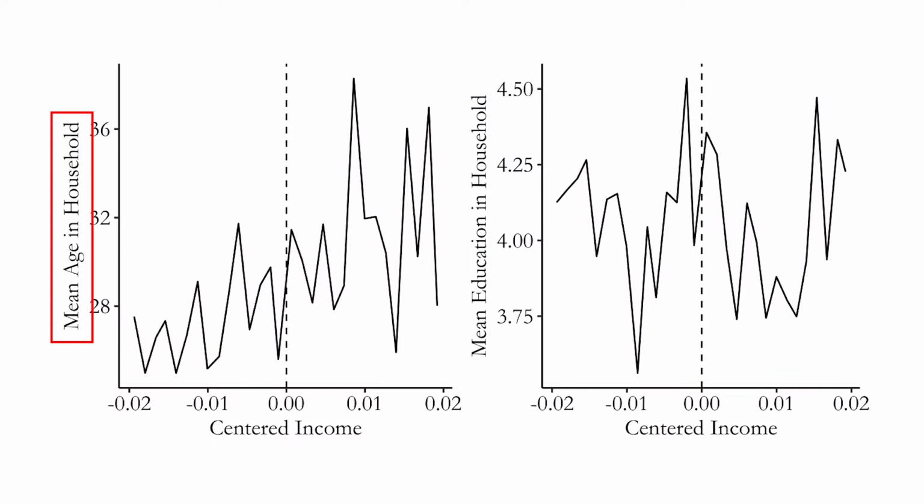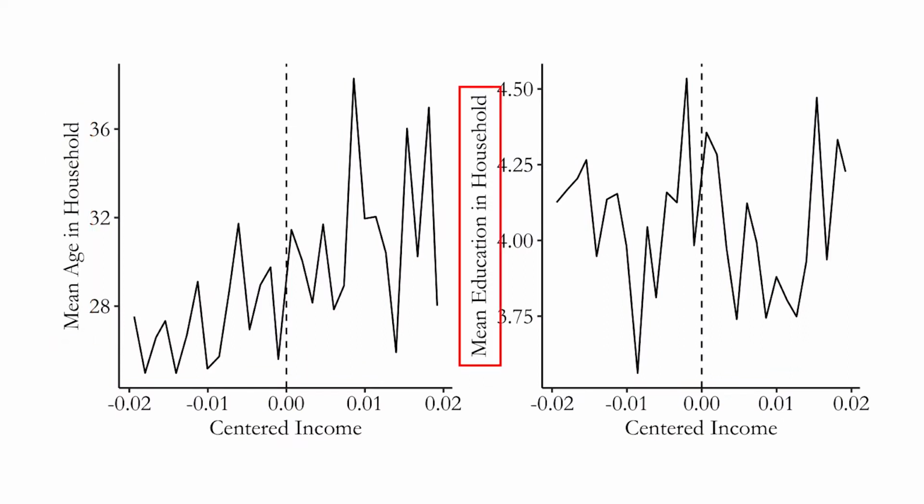How can you run this placebo test? How can you check whether there might be a problem with comparing those people just below to just above? Well, again, we're going to run regression discontinuity again. We're going to produce this exact same graph, but instead of the actual outcome variable as the dependent variable, we're going to use some controls, or covariates if you prefer. In particular, we're going to use the mean age in the household, and also how much education there is in the household, which this check that you get from the government shouldn't affect either of those things. So if it did, we'd be in trouble.